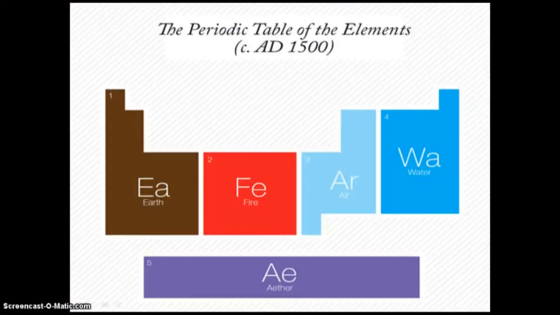Periodicity. Now this is the periodic table that we first learned about that existed when they believed in the 5 elements: earth, fire, air, water, and ether. Ether being like the air of the gods. Obviously, this wasn't the real table, but these are the components, the elements that they believed to make up the entire world.